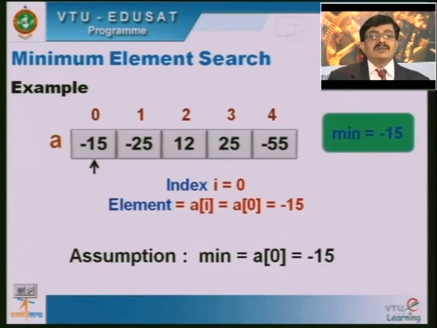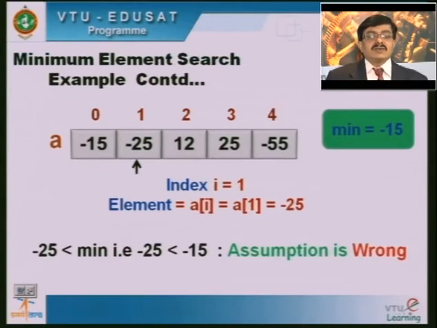So I assume that min is equal to a[0], which is minus 15. Now when i is equal to 1, I will be looking at the second element of the array. That is a[1], which is minus 25. So I compare: is minus 25 still less than the assumed minimum value? Yes, it is true that minus 25 is less than minus 15.